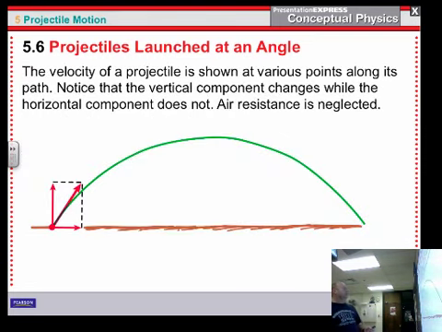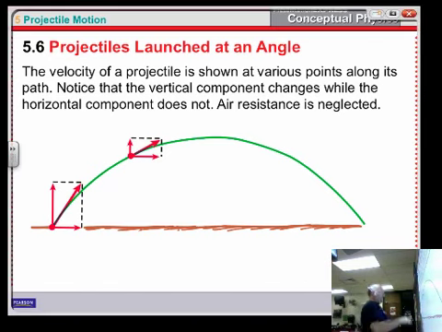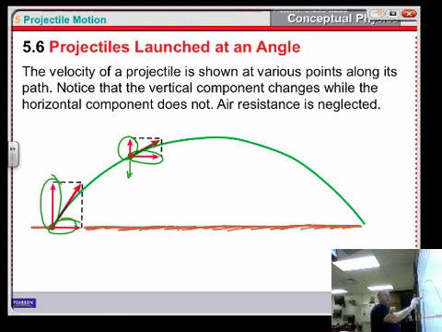Now let's take a look at this example here. If we launch this projectile at an angle, notice that at the beginning, I've got my velocity broken down into horizontal and vertical components. Notice what happens down the road. This component has gotten a lot smaller. That's because there was acceleration due to gravity. But notice that this component is exactly the same. But my overall arrow here is a lot smaller than what it was here.